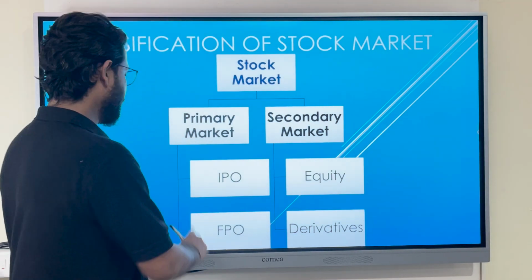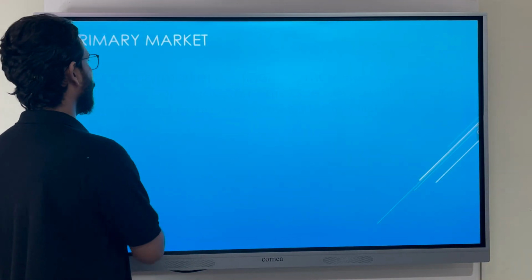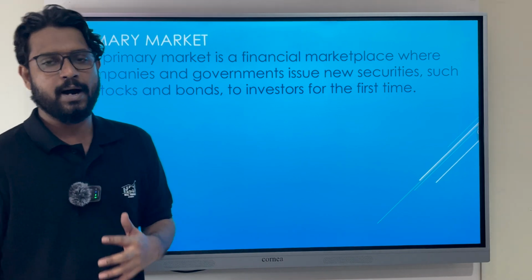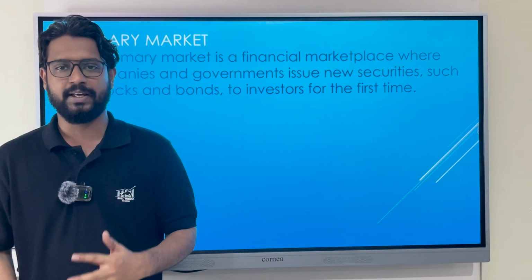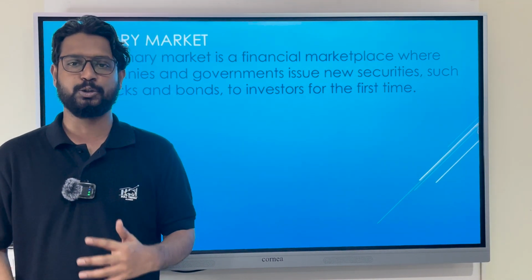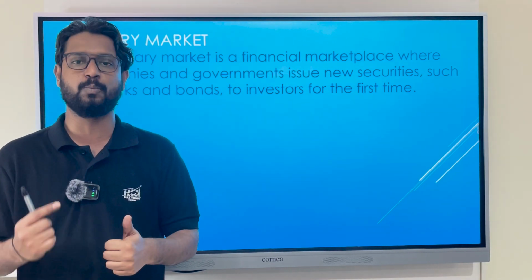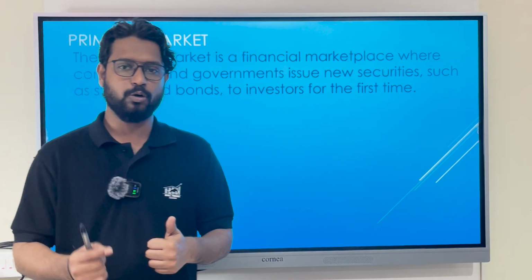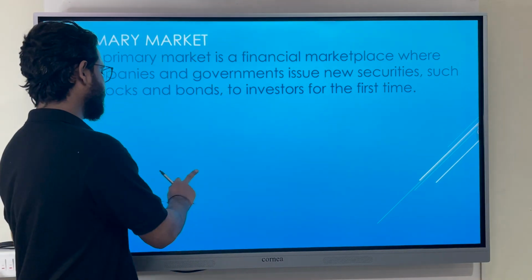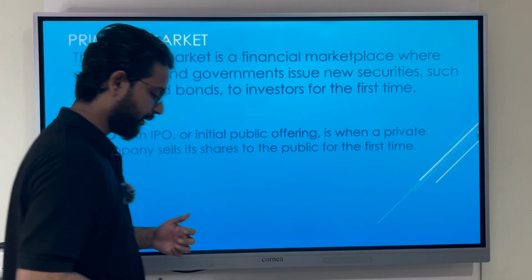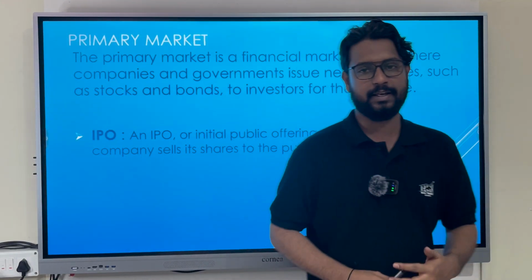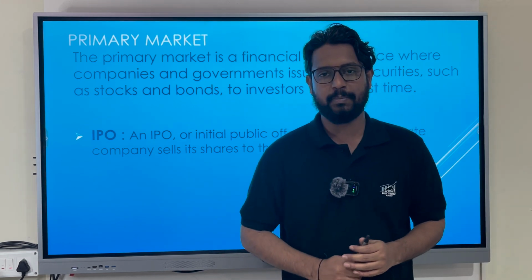Now let us go deep and understand what a primary market is. A primary market is a financial marketplace where a company or government issues shares, securities or bonds for the first time for the investor to buy in. Considering that, let us ask what is IPO. IPO is nothing but initial public offer. How does this initial public offer work?